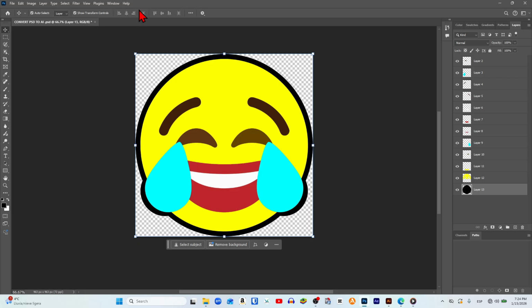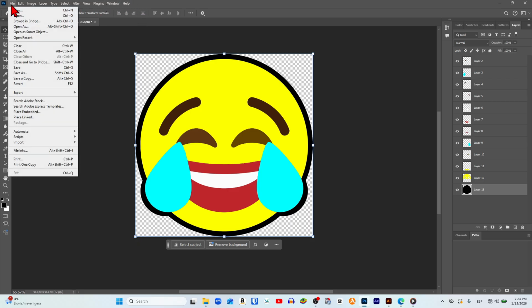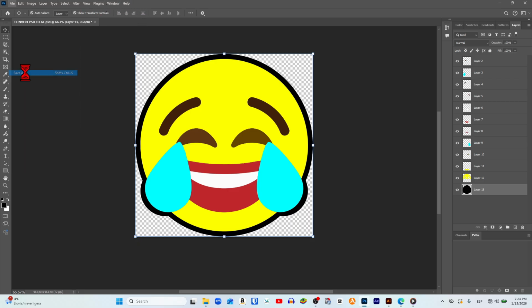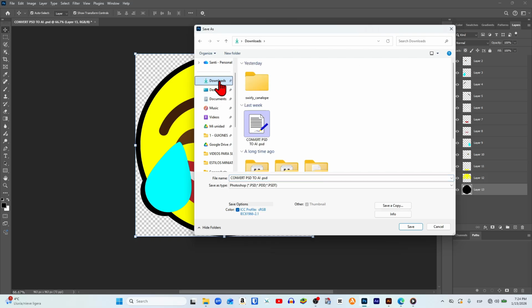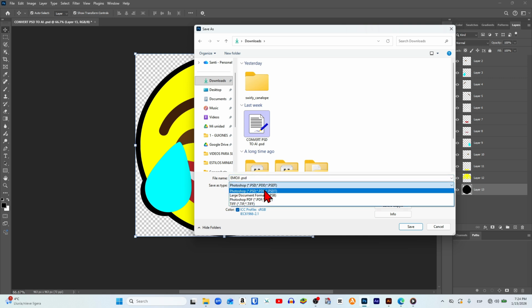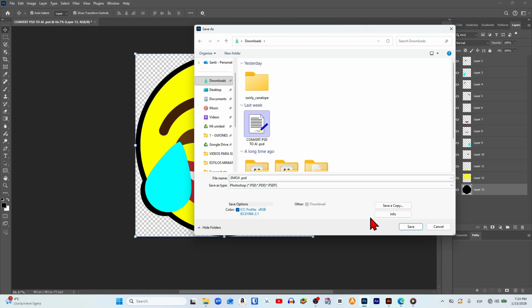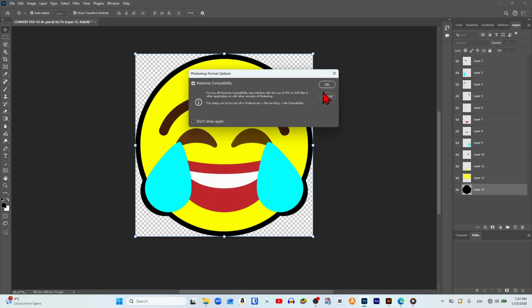After that, we go to the top File menu, and in this drop-down menu, we click on Save As. The File Explorer opens. We choose the folder where we are going to save the document, and we give it a name, in my case, Emoji. Just below, in the Document Type section, we select Adobe Photoshop PSD and click Save. Here, we check the Maximize Compatibility box and click OK.